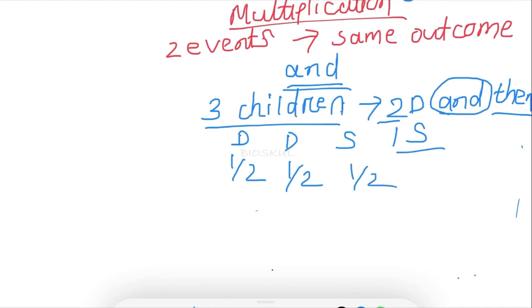So the probability of a son is also 1 upon 2, right? So here the sequence is mentioned as well as 'and' is there. So we apply the multiplication rule, and by simply multiplying we get our answer, and the answer will be 1 upon 8, right? This is so easy, right?